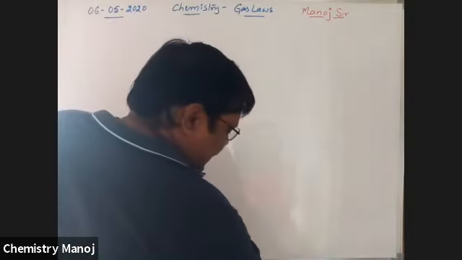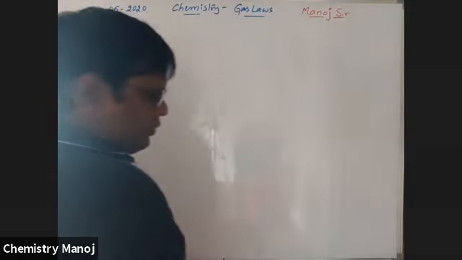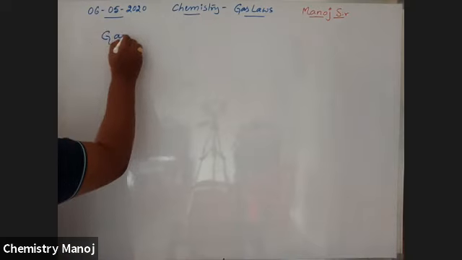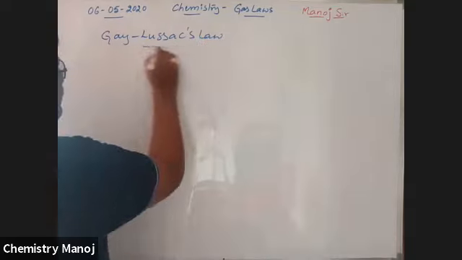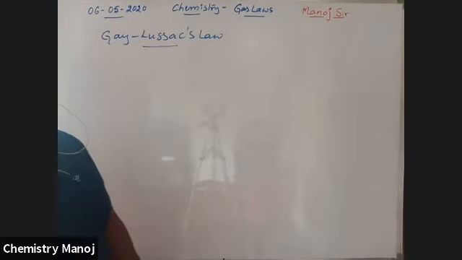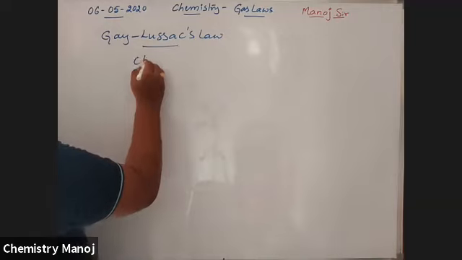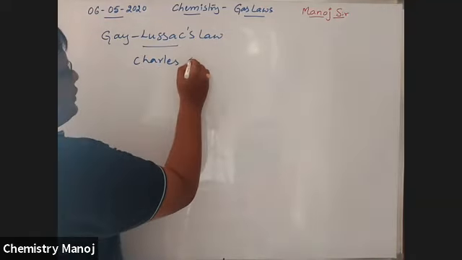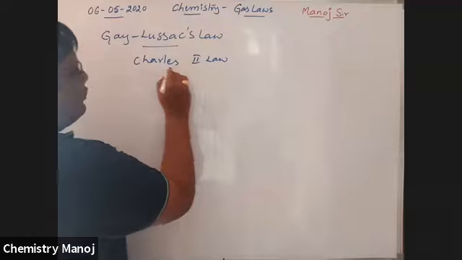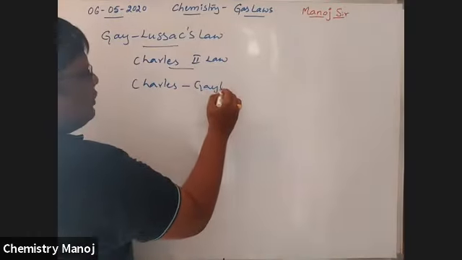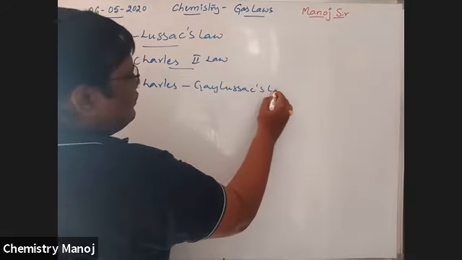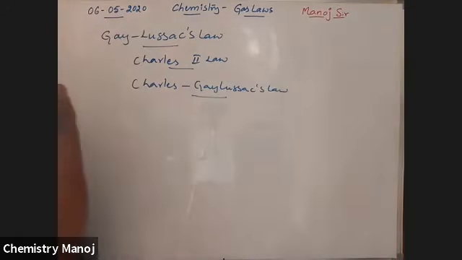So after Boyle's law and Charles law, the next law is Gay-Lussac's law, which is also called Charles's second law. Whatever the name may be, it is simply called Gay-Lussac's law.